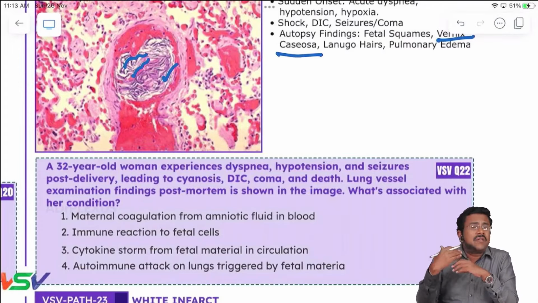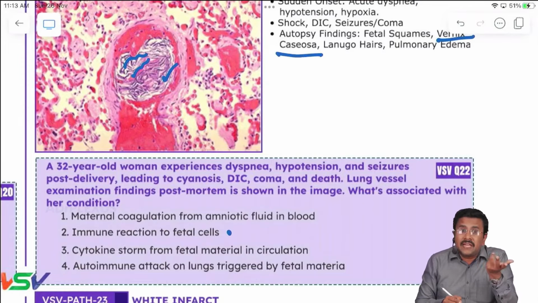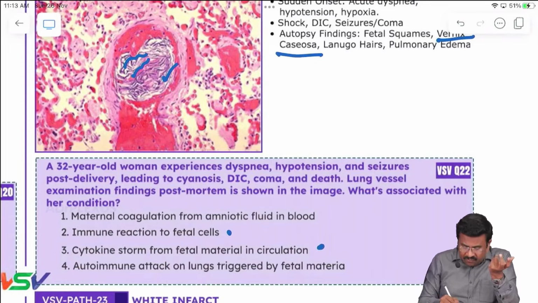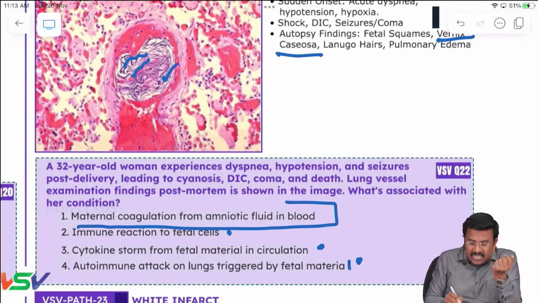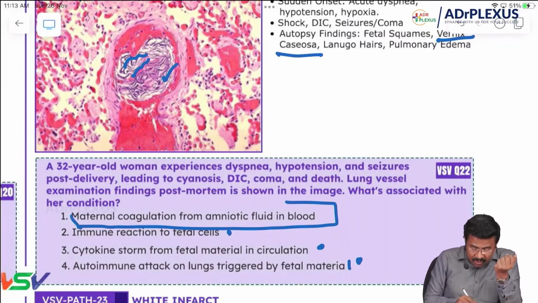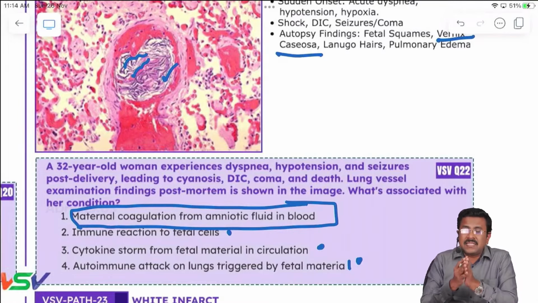They are asking what the probable etiology of this condition is. It is not an immune reaction to the fetal cells occurring post delivery, and it is not mainly due to a cytokine storm from fetal material in the circulation. It is not due to an autoimmune attack on the lungs triggered by fetal material. It is because of maternal coagulation, that is the DIC, activated by the amniotic fluid in the blood. The amniotic fluid in the blood activates the maternal coagulation system, and all this results in the manifestations of amniotic fluid embolism.